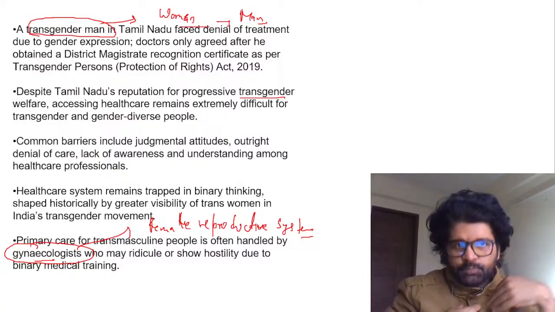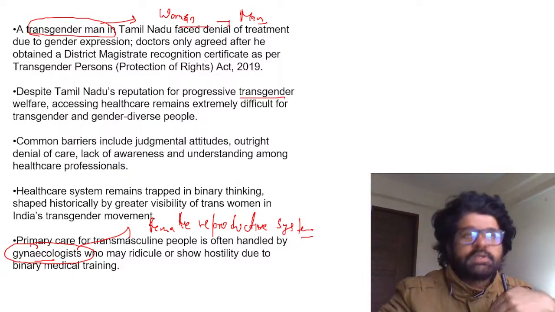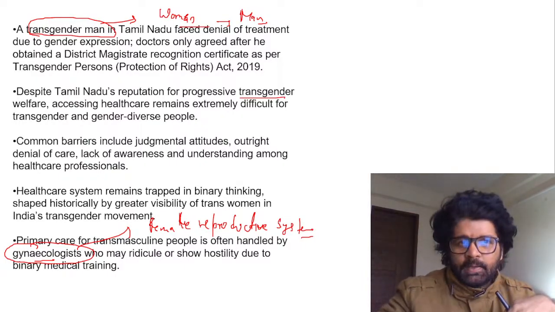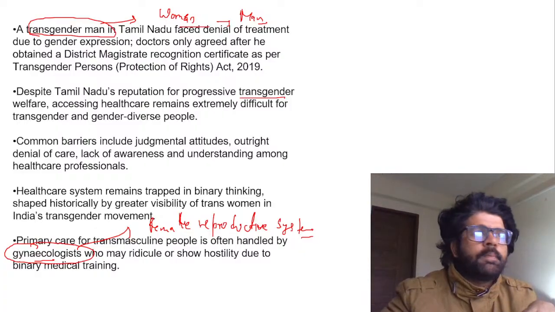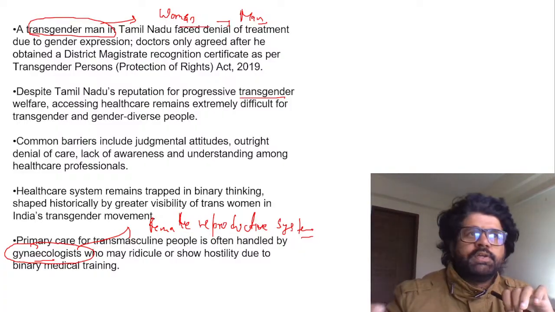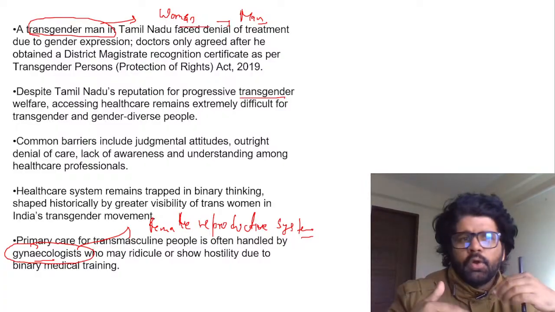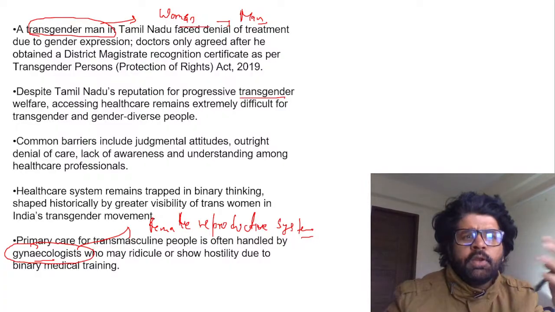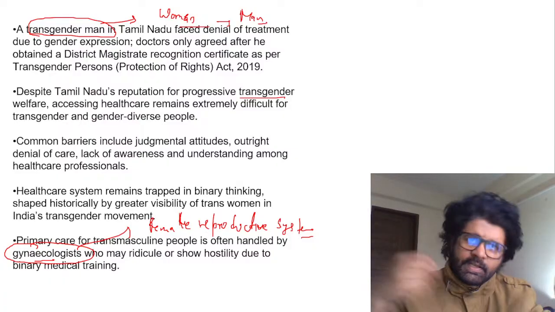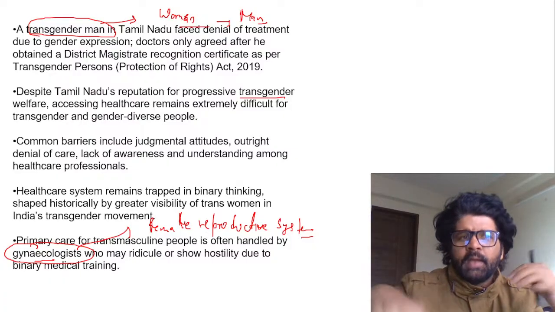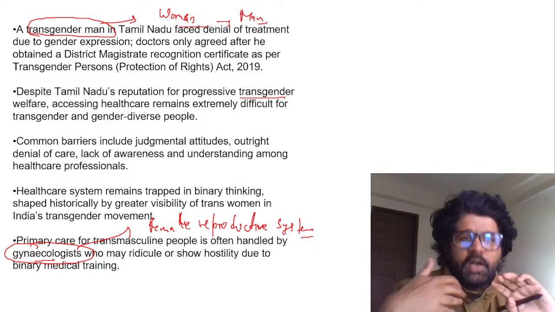So I was born as a woman. I have woman features, but I identify myself as a man. And in the case of a transgender man, I may or may not go through surgeries or hormone changes. I can increase my testosterone if I want to become a man, or I may not. I can dress as a woman even though I feel like a man. So please understand these things. Many people don't understand these things.